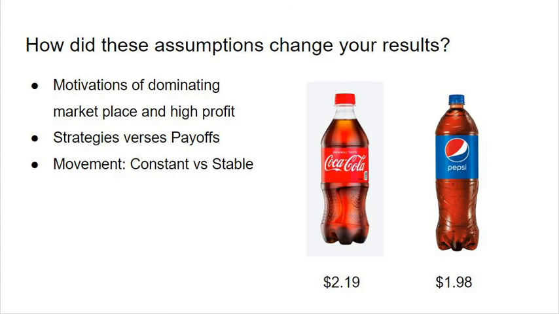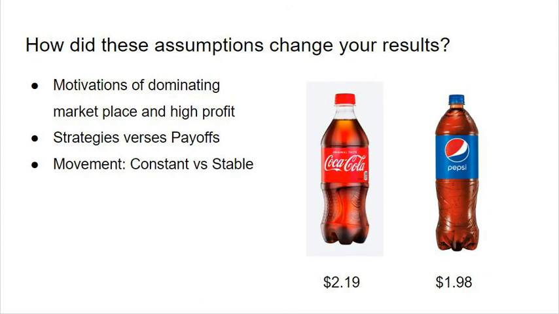Understanding these assumptions, that each company wants to have the better competitive advantage and the higher market control, is important to the result of the game. As one company changes the price, the other one can change based on the results. Because it is a dynamic game, it has many subgames and can continue on.